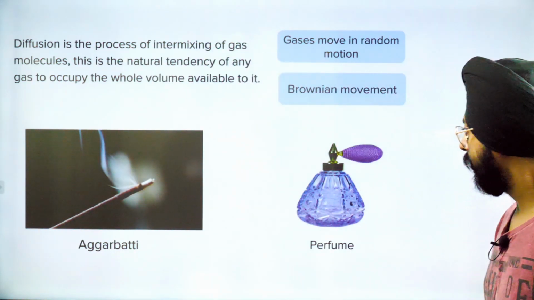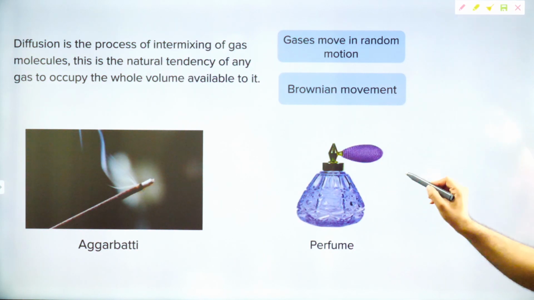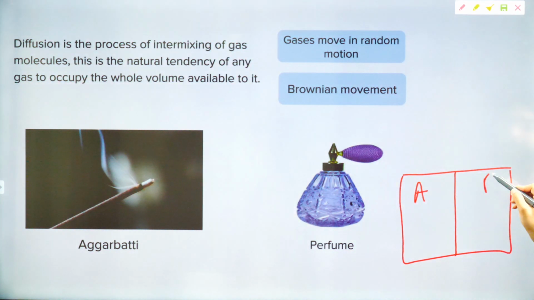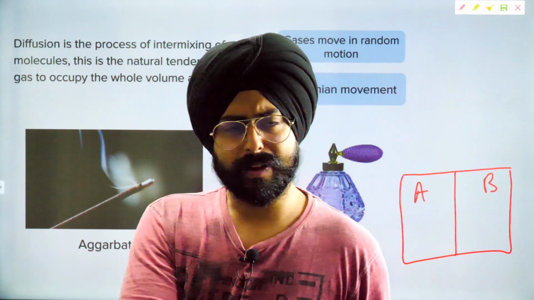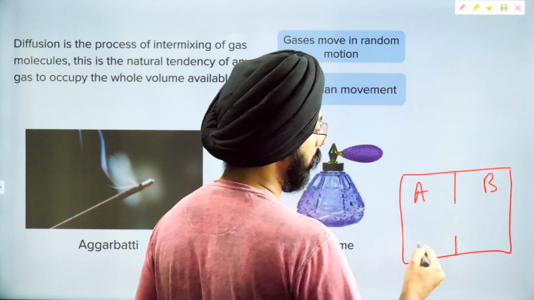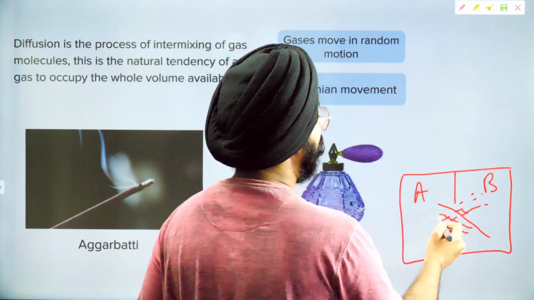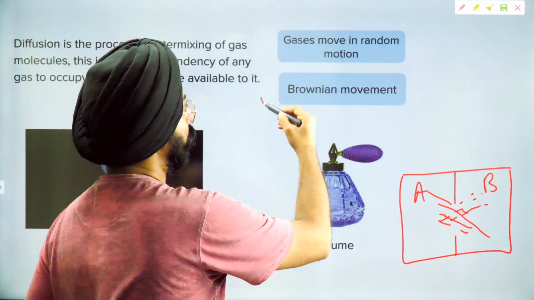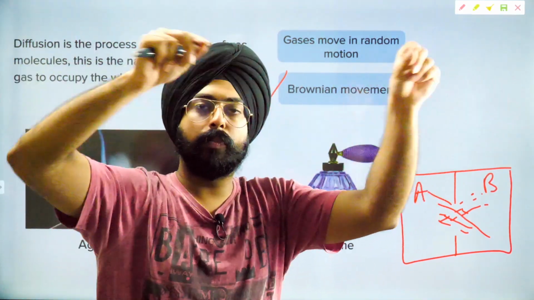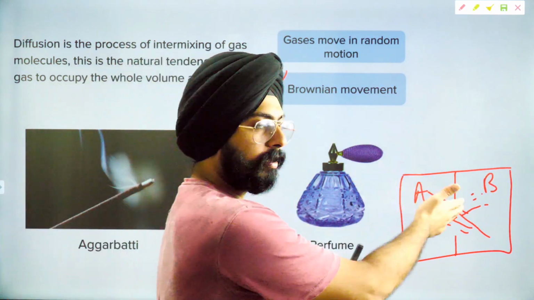One way to think about it is that you have a box like this, which has two different compartments. One of it is filled with gas A, the other is filled with gas B. I've made this diagram for you in the previous class as well, but just revising again. If I open up this container, then both of the gases will start mixing up with each other. A will go here, B will go here. And this happens because these gases have something called Brownian motion. The particles are going in a random zigzag fashion, so they just end up occupying the entire space available to them. So my dear friends, this is the case of diffusion.